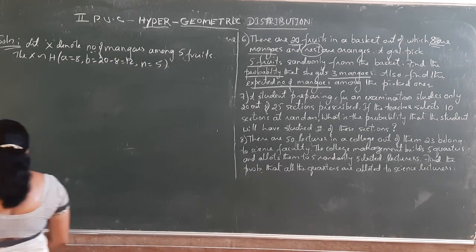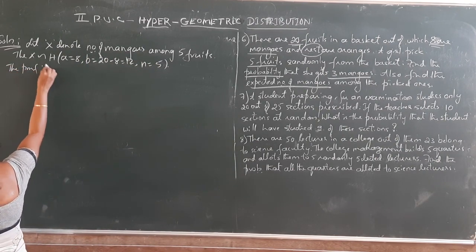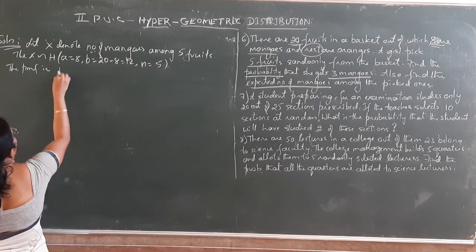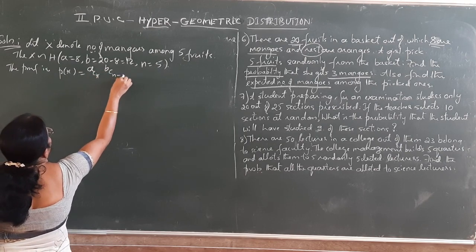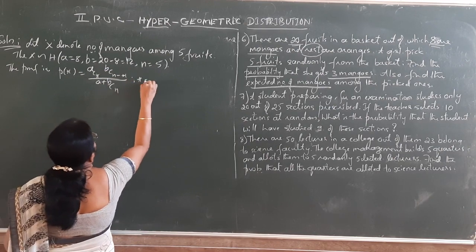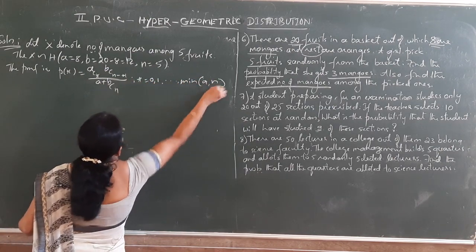Once you know this, next write the probability mass function. The probability mass function is P of X equal to ACX into BC(n minus X) divided by (A plus B)Cn, X is equal to 0, 1, 2 up to minimum of A comma n.